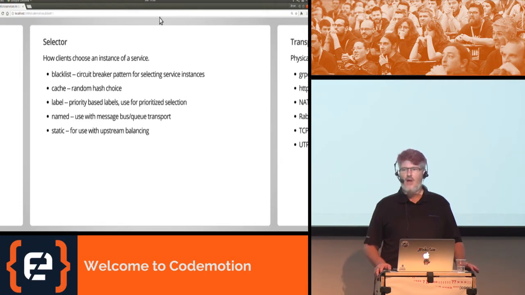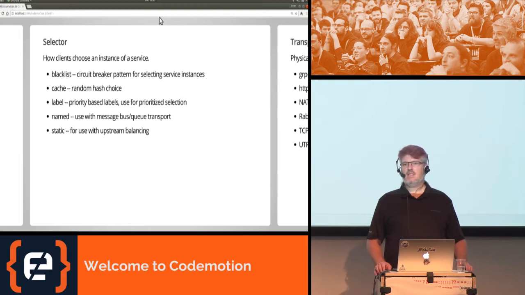The default selector is the cache selector. This creates a random hash choice of services to load balance across on the client side. You can use label-based selectors. Again, like Kubernetes, you can create prioritized labels that allow you to pick a service that is closer to you, perhaps, if you make a label for every data center, or you can make labels based on the speed of the server. So you prioritize faster servers rather than slower servers.